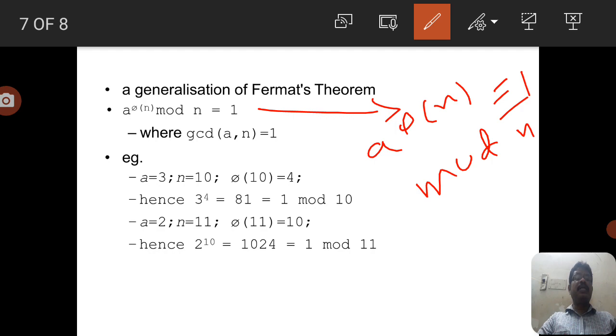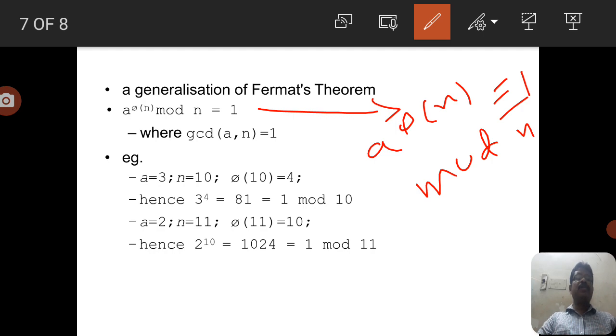Take a = 3, n = 10. φ(10) = 4, hence 3^4 = 81, which is ≡ 1 mod 10. So 81 divided by 10 gives remainder 1. Then we can write the equivalent statement 81 ≡ 1 mod 10.